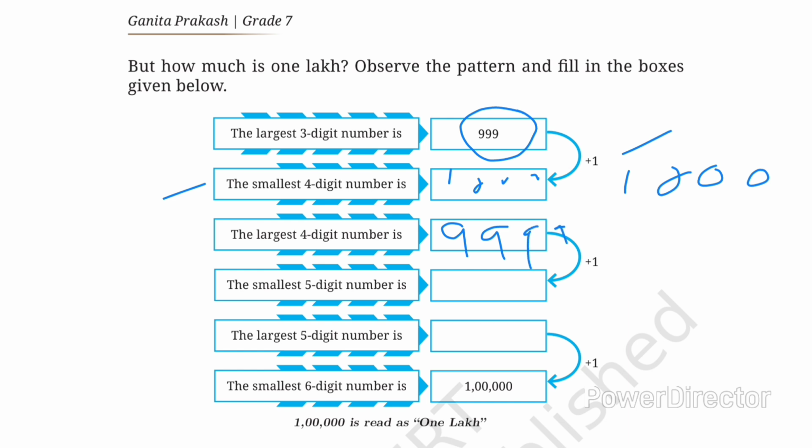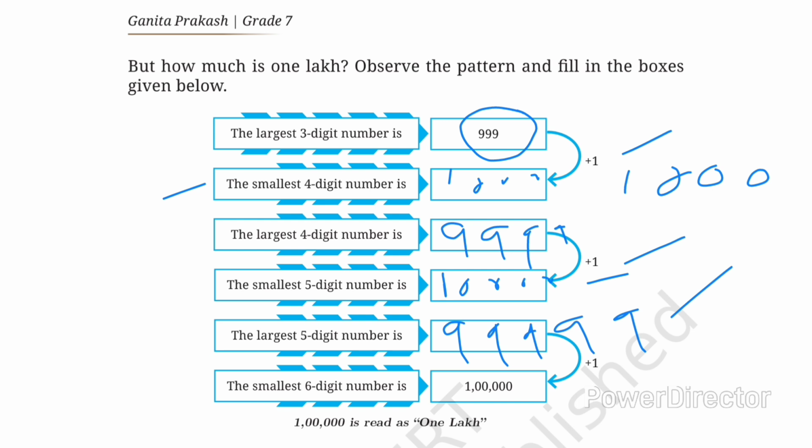9999. Why? Because the four-digit numbers end here. If we add 1 to 9999, we get the smallest 5-digit number, which is 1 followed by 4 zeros, that is 10,000. The largest 5-digit number is 9 written 5 times, 99,999. If we add 1 to this number, we get the smallest 6-digit number.